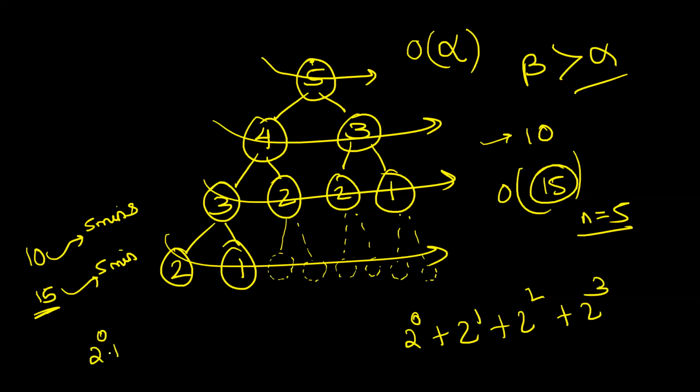So if you add this up, 2 raised to 0 plus 2 raised to 1 plus 2 raised to 2 till 2 raised to n minus 2, you will see that this summation comes out to be 2 raised to n. So the upper bound is big O of 2 raised to n. Okay. Making sense, guys? देखो 2 raised to n से थोड़ा सा कम ही होगा, but for our approximation and estimate it is 2 raised to n because that is a strict upper bound.